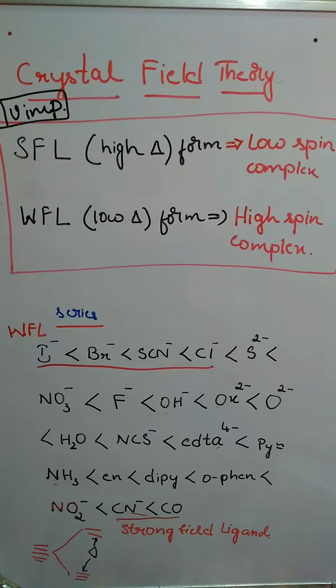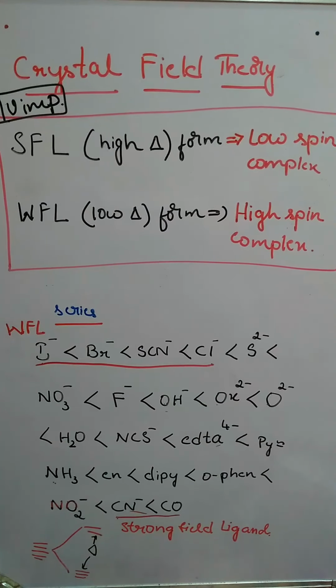So this is about the spectrochemical series and crystal field theory in general that we have studied. Now we'll move on to crystal field theory in octahedral complexes. In an octahedral complex, we shall observe how the ligand will be approaching the metal, how the splitting takes place, and how the electrons will be arranged in the electronic configuration.